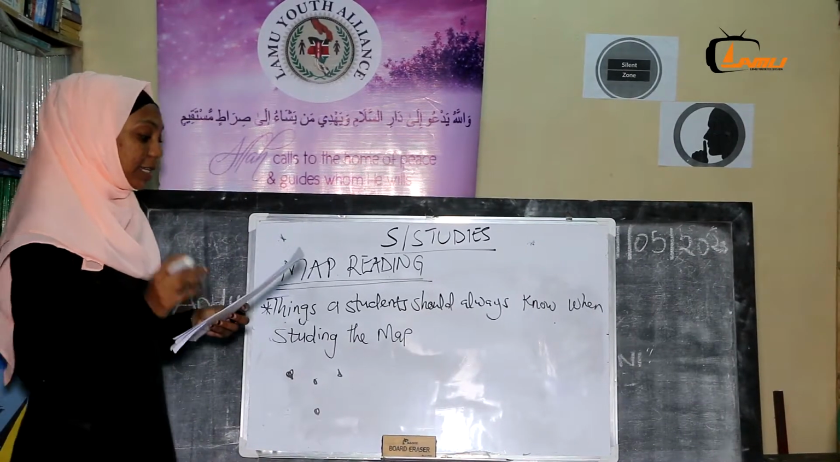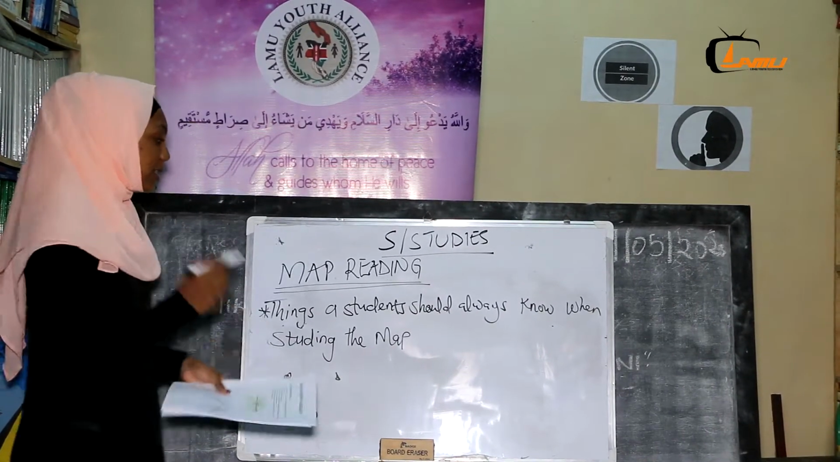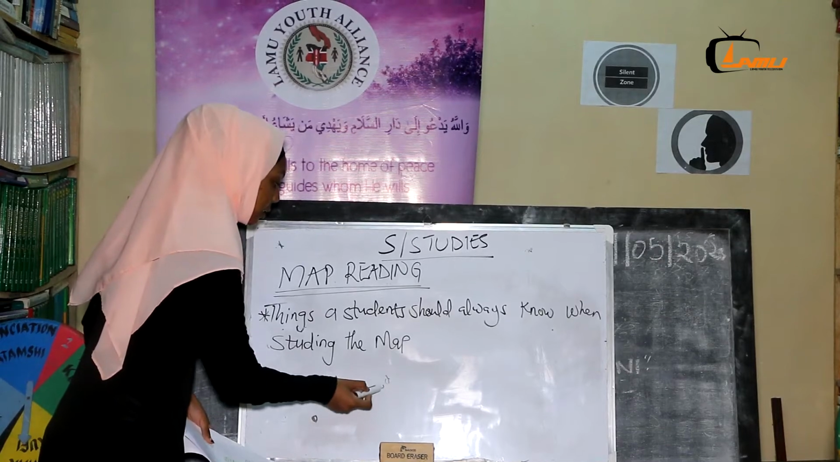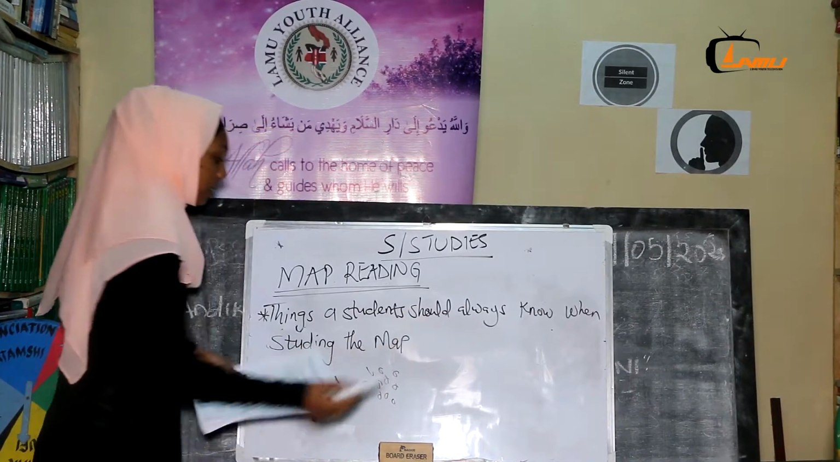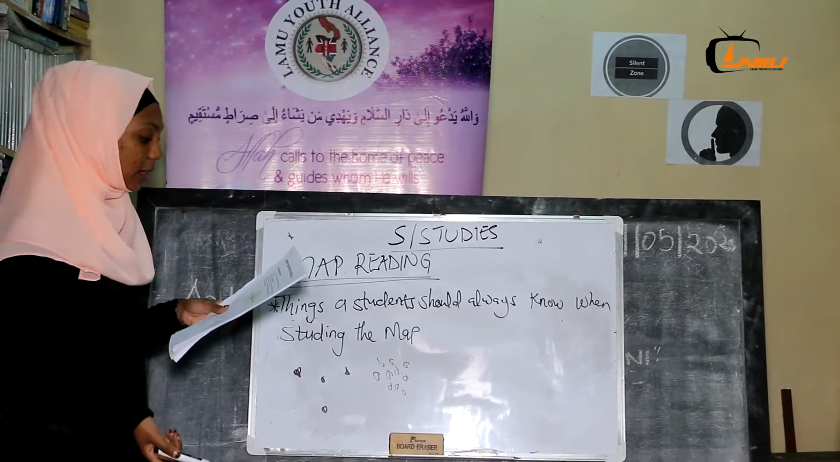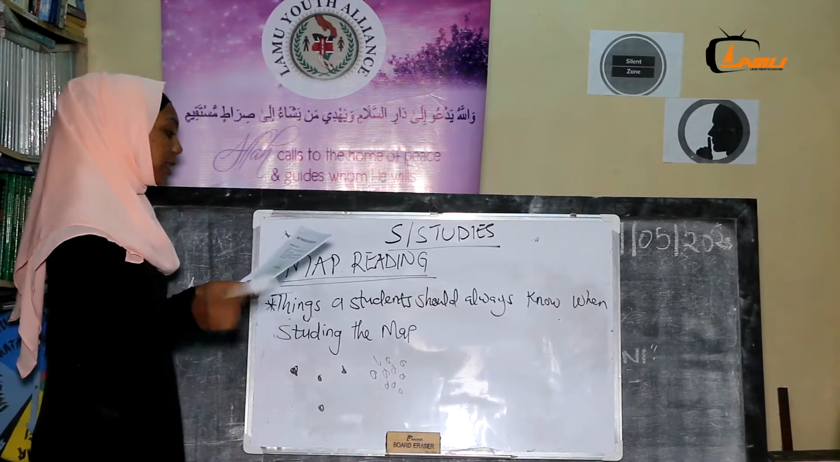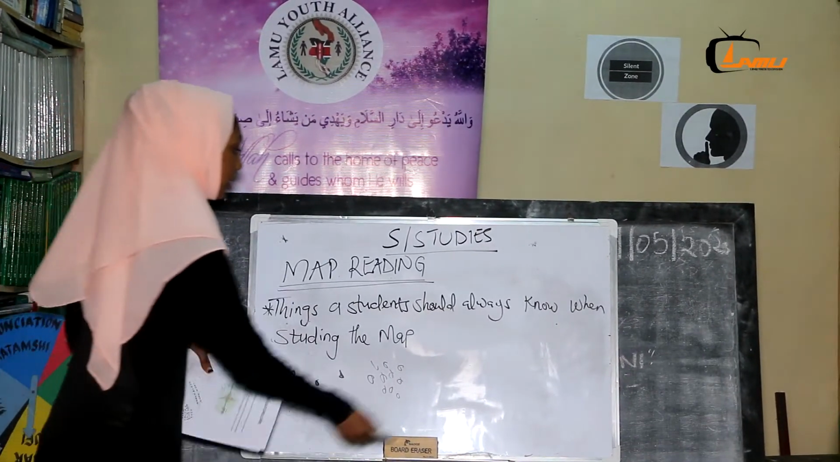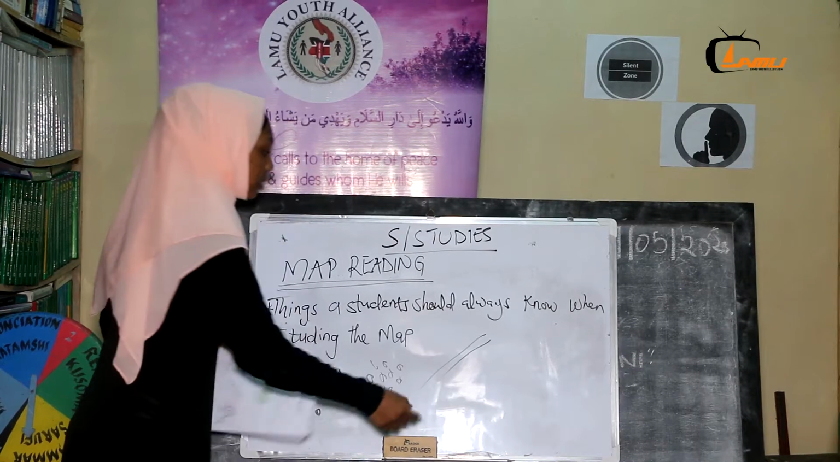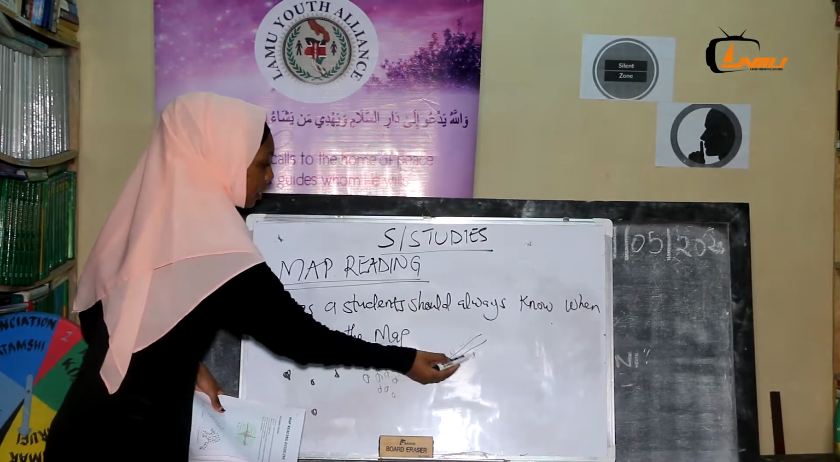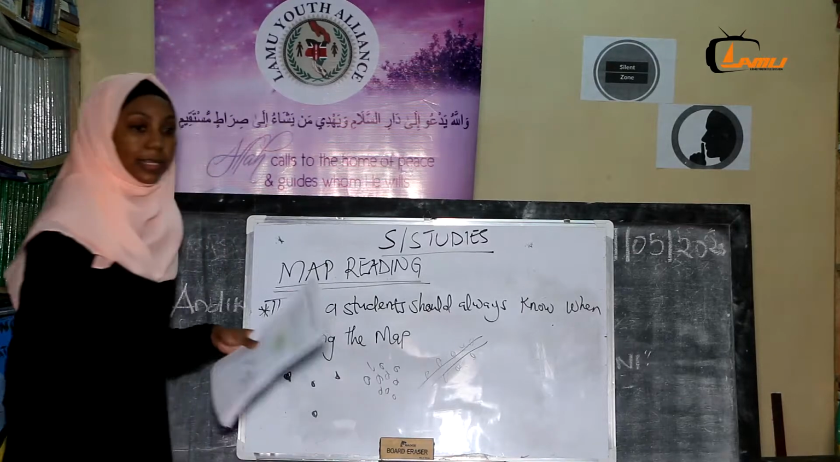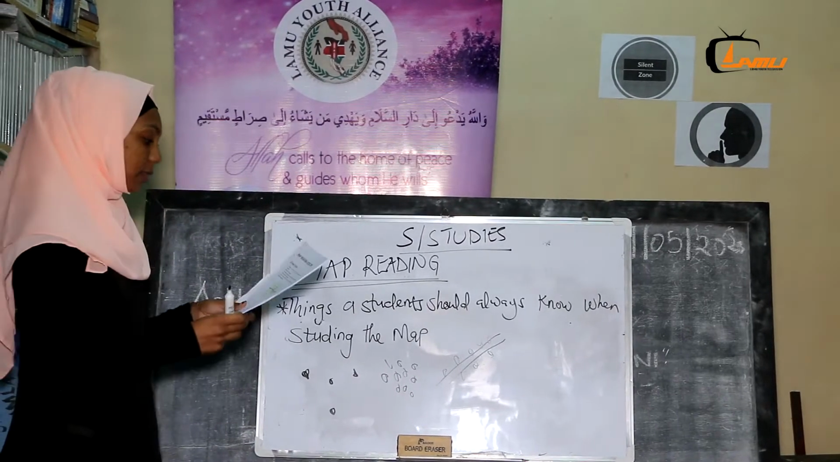Again, we have the nucleated settlement pattern. That is a lot of houses together. That is nucleated settlement. Again, we have linear settlement patterns. That is, this is the road, and we have houses along the road. That is linear.